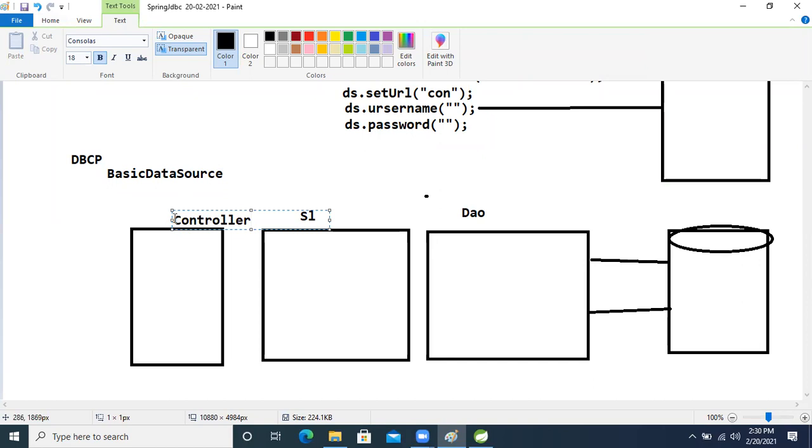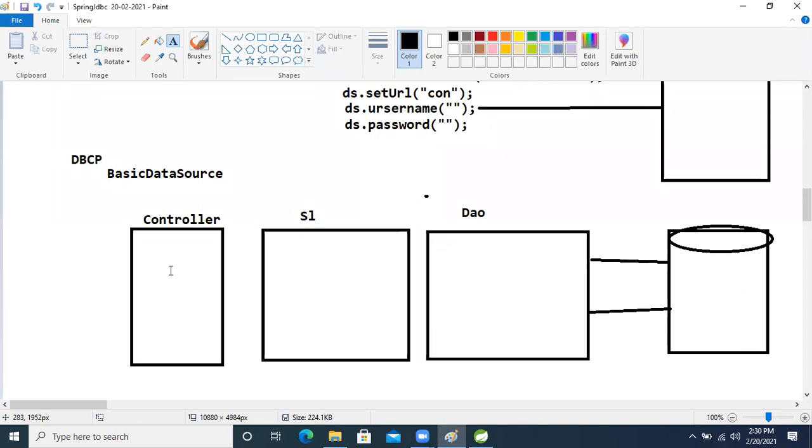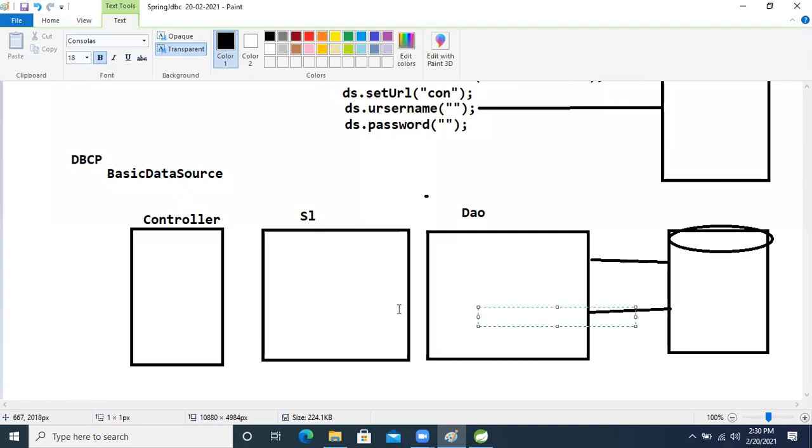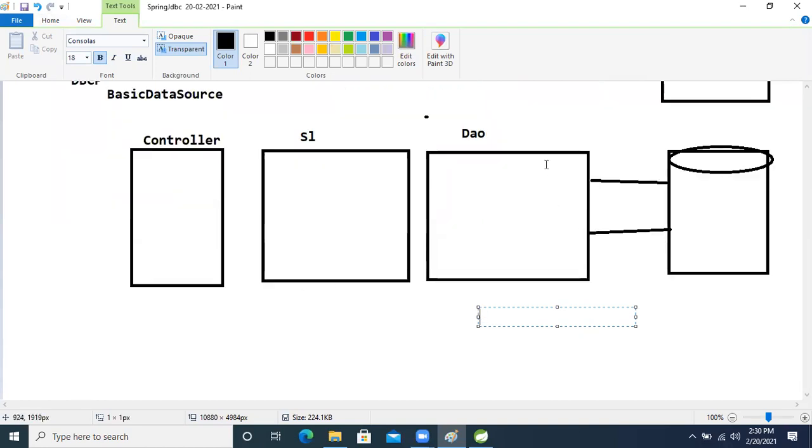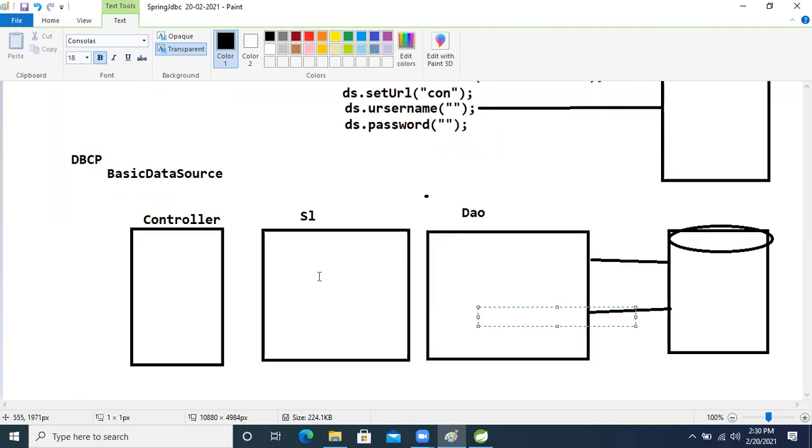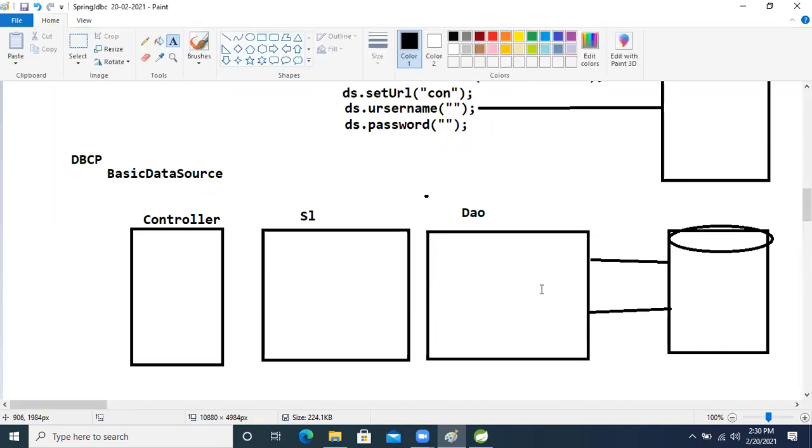Controller, right? In the service layer we are writing what? Business logic. And in the controller we are writing view logic, okay? And this is the model DAO layer, right? I will design our project like this only. We will design the DAO layer the way it is in a real-time project, okay?